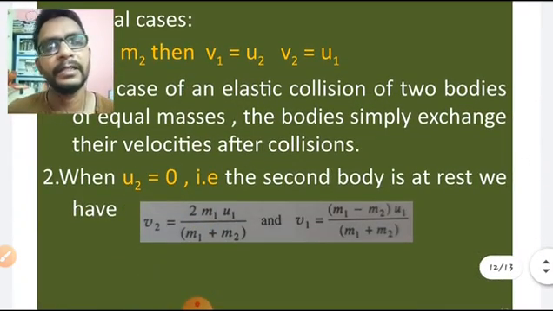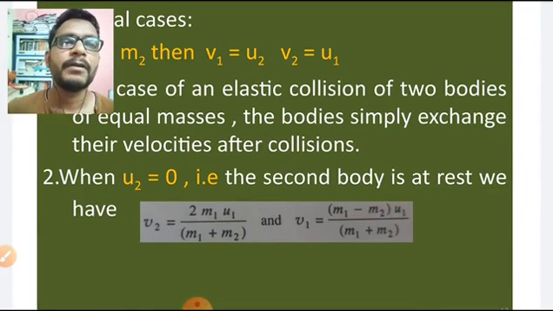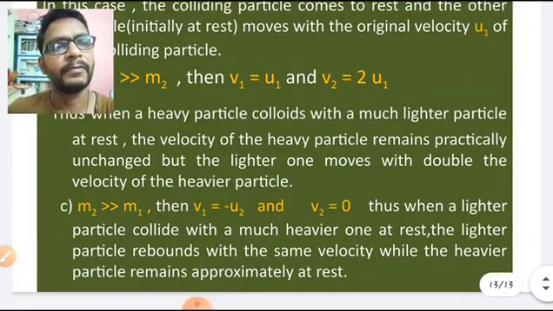Tomorrow we'll see the mathematical explanation of one-dimensional collision in elastic one-dimensional collision. Tomorrow we'll see that topic.